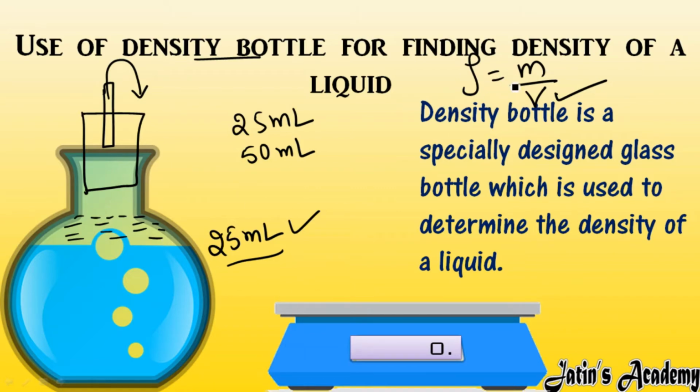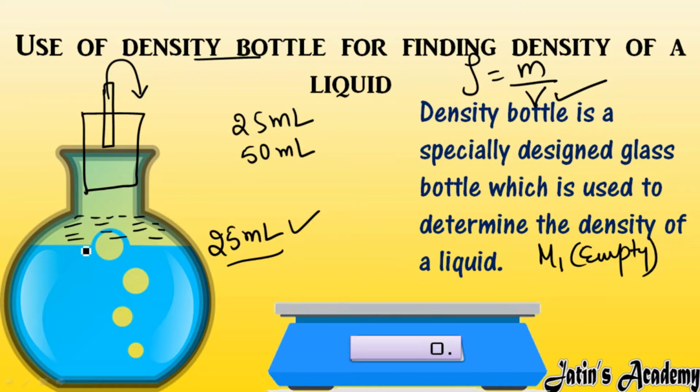Afterwards we have to calculate the mass of this liquid. How to measure the mass of the liquid? There are proper steps that you have to follow. What are those steps? See carefully. First of all, you take this empty density bottle and measure its mass. For example, the empty density bottle mass is m1.